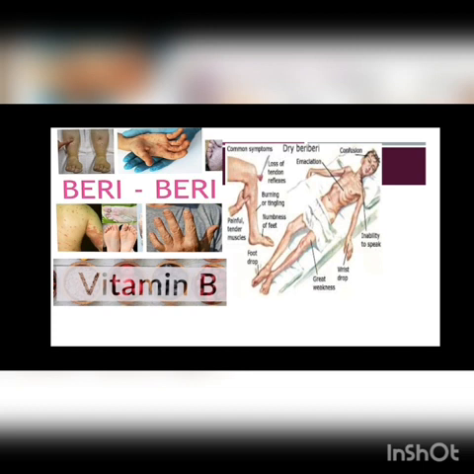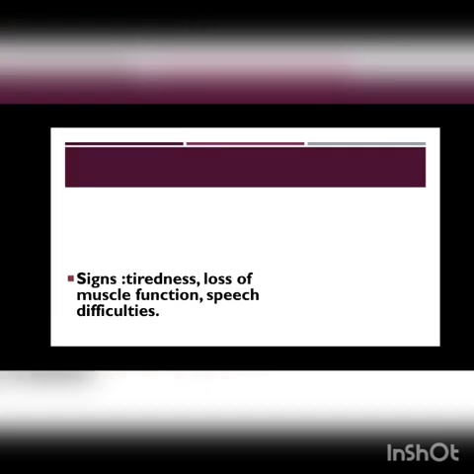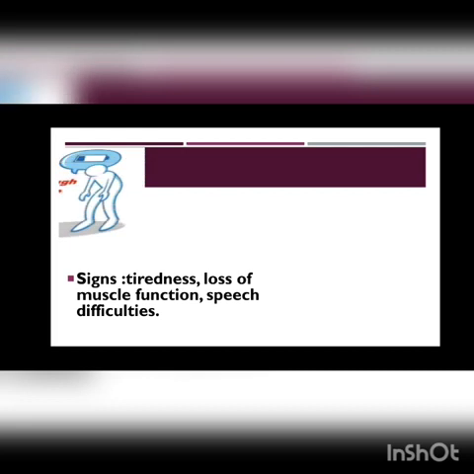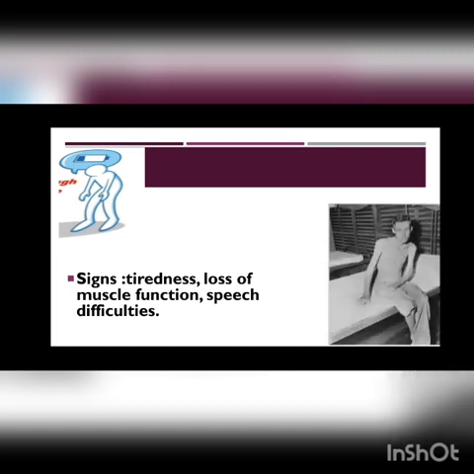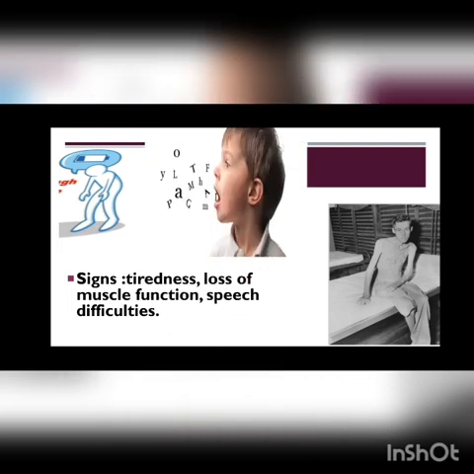Now, what happens in this case? Due to lack of vitamin B in our diet, the person feels tiredness. The person gets tired very soon. Then loss of muscle function, which means the muscles of the person become very weak and he has very little energy to do work. Then speech difficulties, which means the person will have difficulty while speaking.